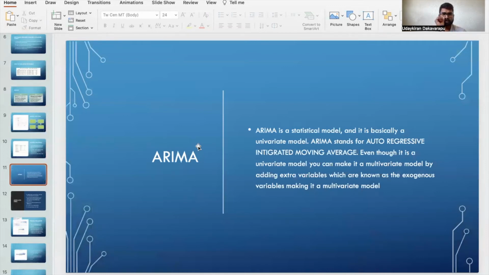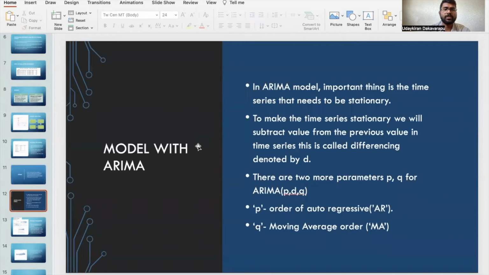So this is some information regarding ARIMA. It is a statistical model, which is basically a univariate model. ARIMA stands for autoregressive integrated moving average. Even though it is a univariate model, we can make it a multivariate model by adding extra variables, known as exogenous variables. And now it's the model with ARIMA.